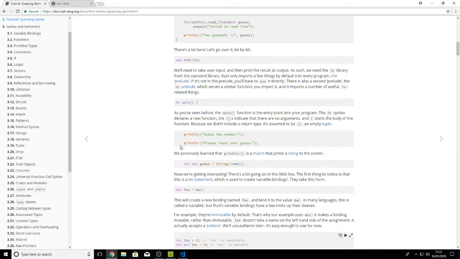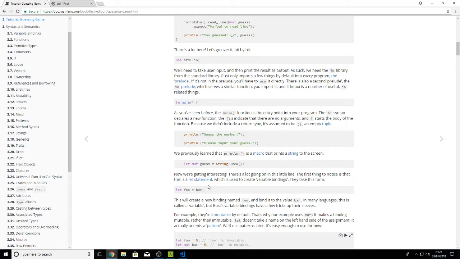Okay, println guess the number, and please input your guess. Previously we learned that println is a macro that prints a string to the screen. let mut guess equals String::new. I already kind of, well, we should have a general idea that that means make a new empty string. We're going to get interesting. A lot going on in this little line.